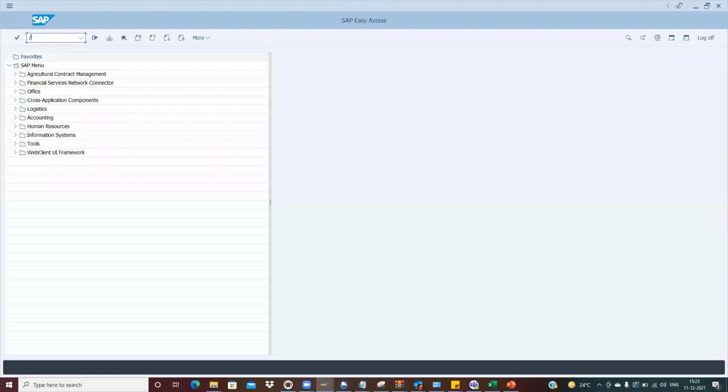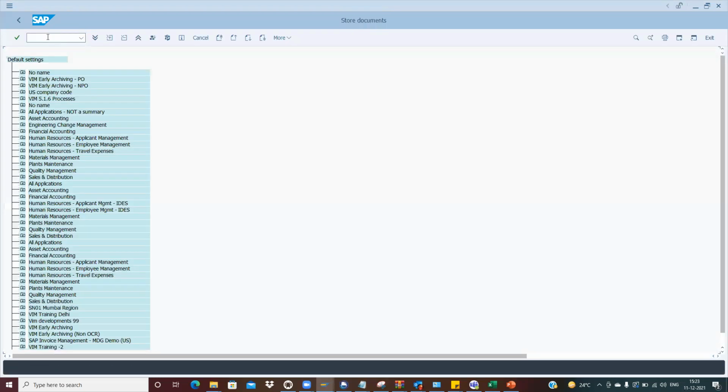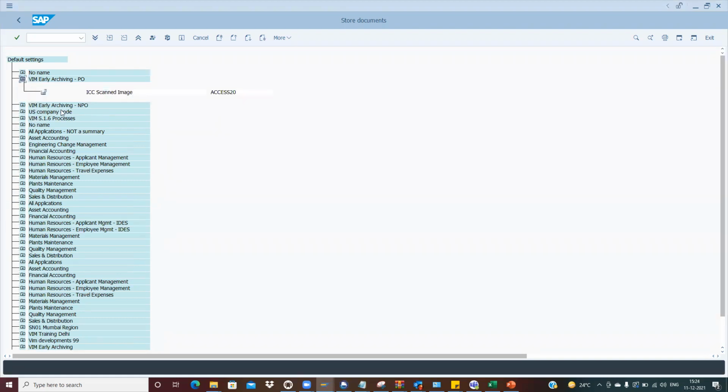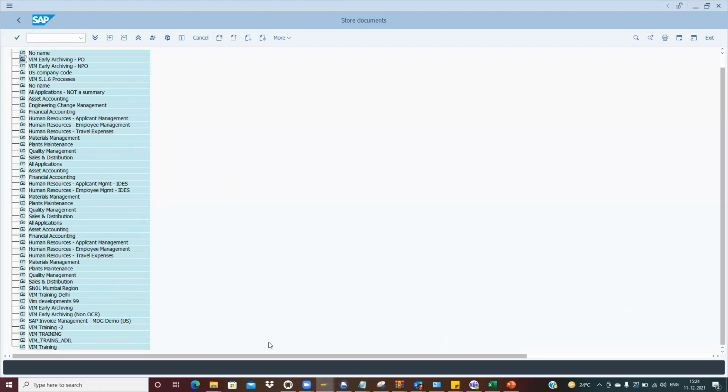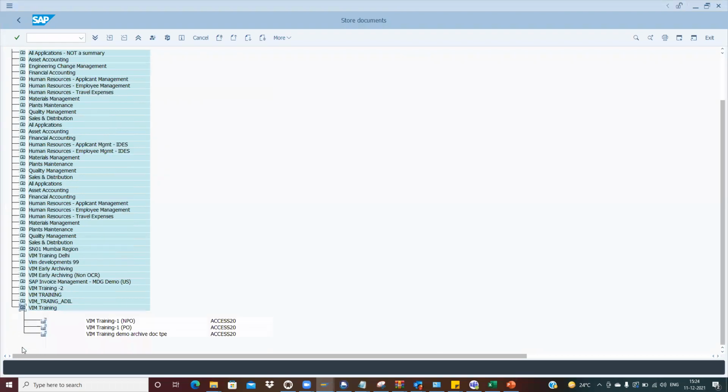So now, the transaction code to do drag and drop or to do the scanning in the system is OAWD. You can write the OAWD also. Okay, so this is the OAWD. If you see here, these are the preset folders. Let's suppose VIM training, I will just show you.